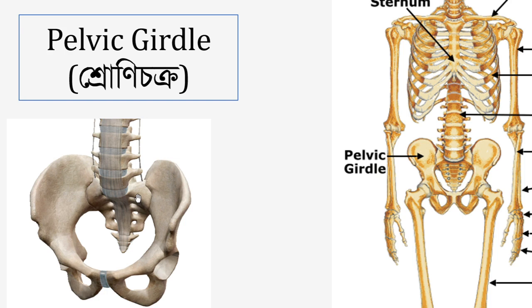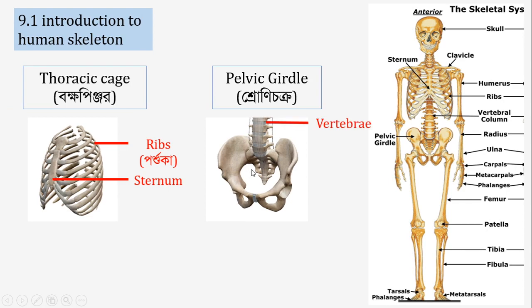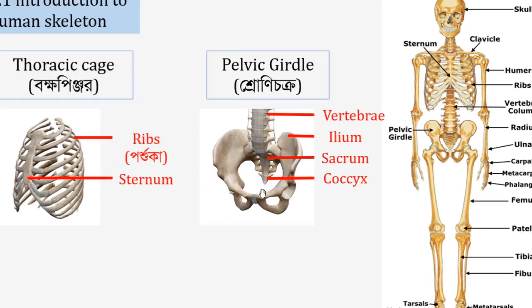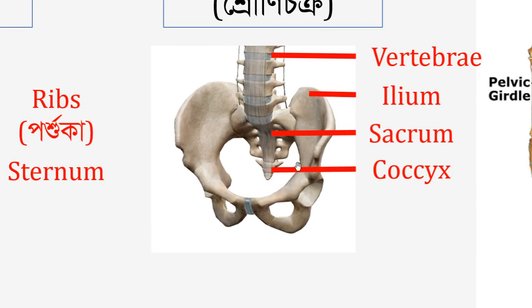So here we will only discuss about five major regions or bones present at the pelvic girdle. At first there are 33 vertebra that comes to the pelvic girdle, and then the end part of the vertebra is called the sacrum, and it ends at the last part called coccyx.